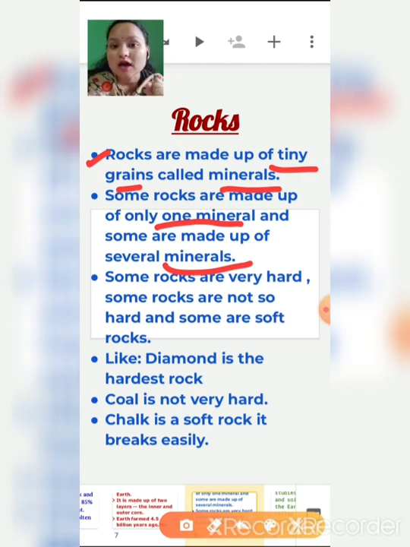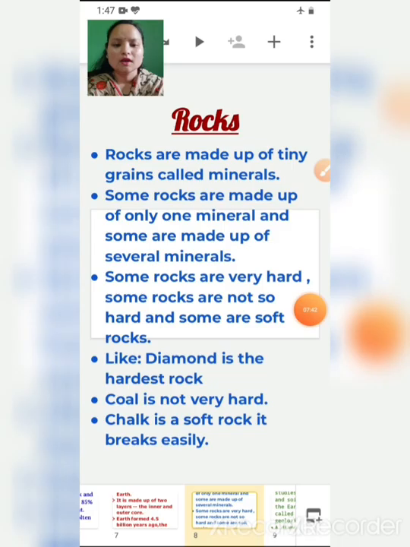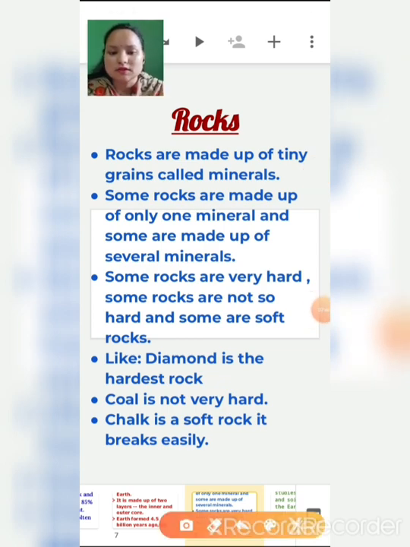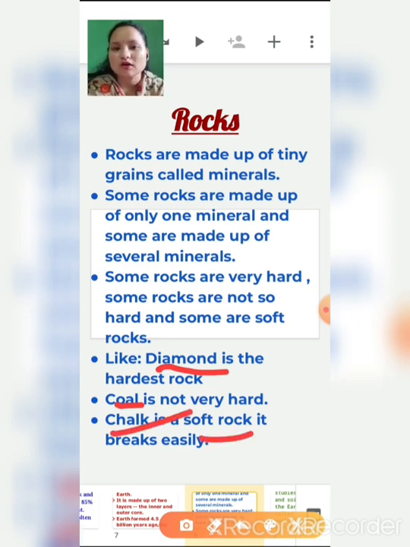Some rocks are very hard, some rocks are not so hard, and some are soft rocks. So the hardest rock is the diamond, a not very hard rock is coal, and the soft rock is chalk.